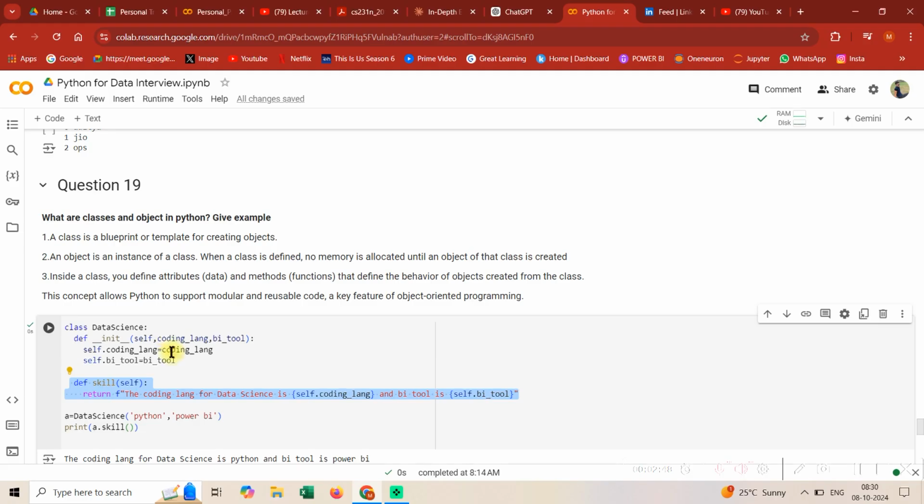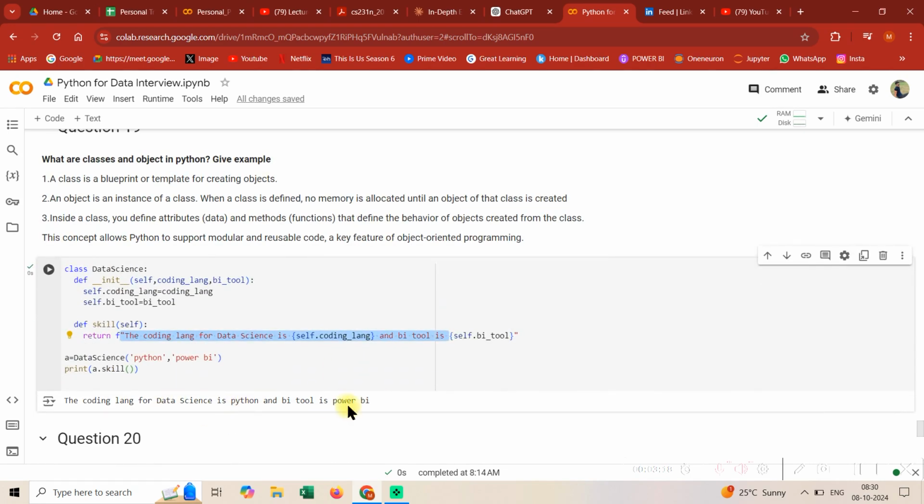No one does this. In coding classes, they give you class dog and stuff. No one makes classes like dog and cat, those are useless classes. Nothing can be achieved. The main thing is that based on user input, can I do some pre-processing? That kind of computation is done over here. So I am doing pre-processing where I'm returning a message that the coding language for data science is Python, and the BI tool is Power BI.